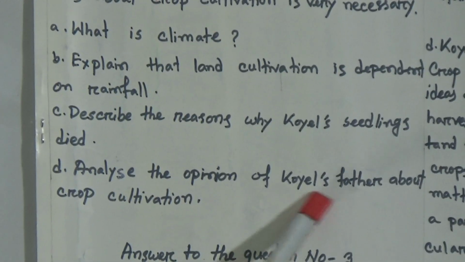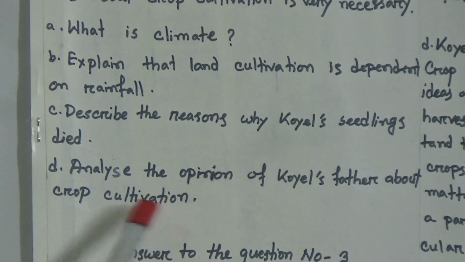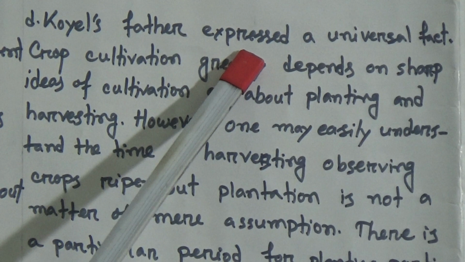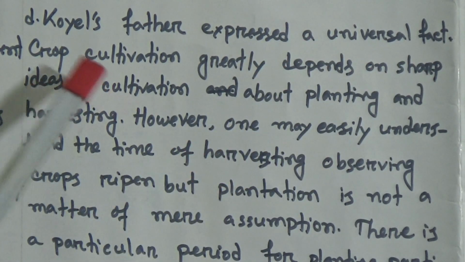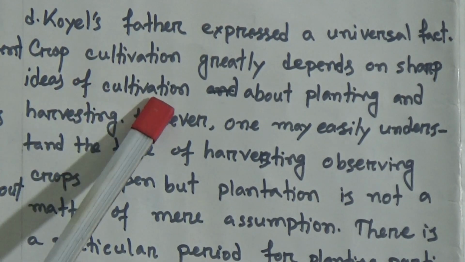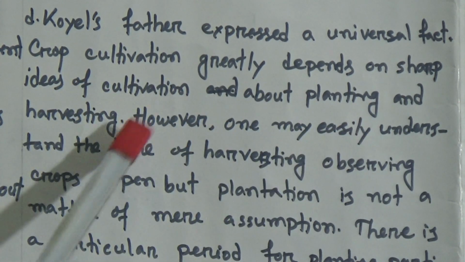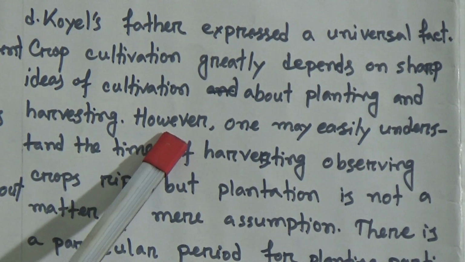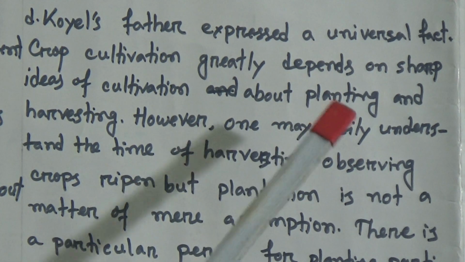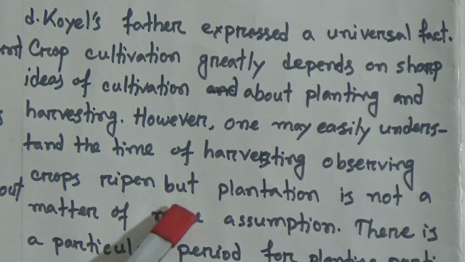D number question, analyze the opinion of Koel's father about crop cultivation. The answer is Koel's father expressed a universal fact. Crop cultivation greatly depends on sharp ideas of cultivation about planting and harvesting. However, one may easily understand the time of harvesting by observing crops ripen, but plantation is not a matter of mere assumption.